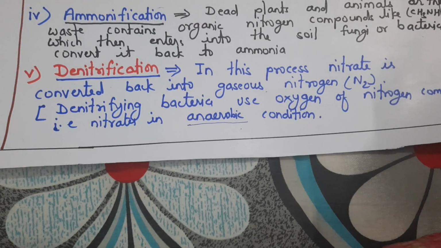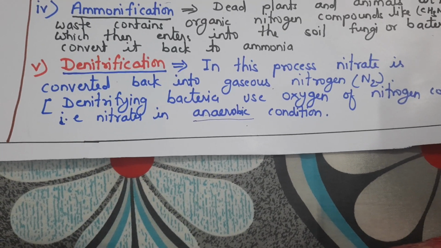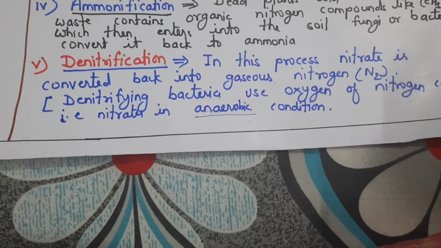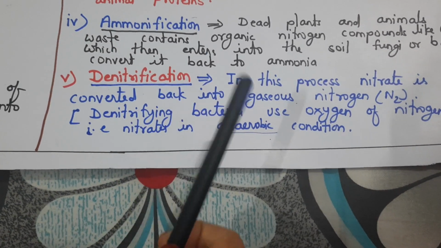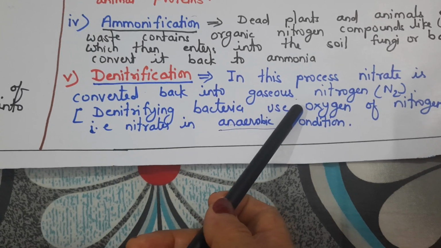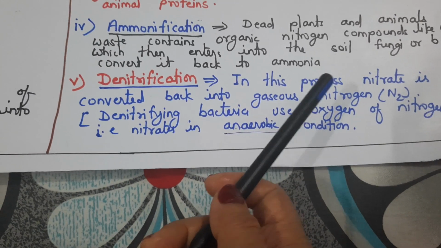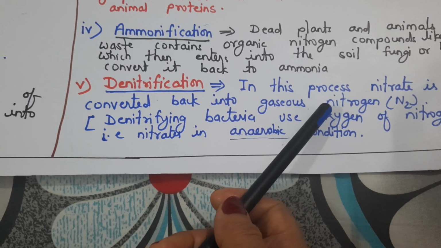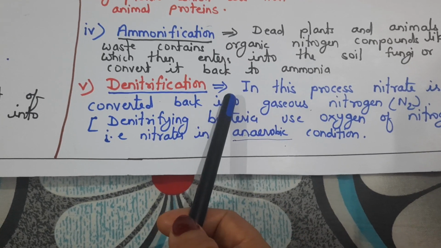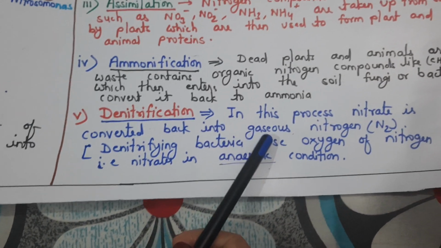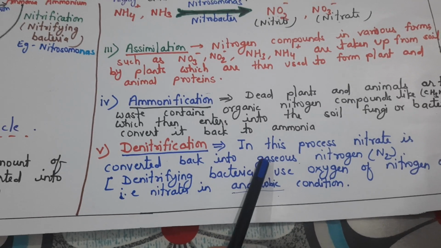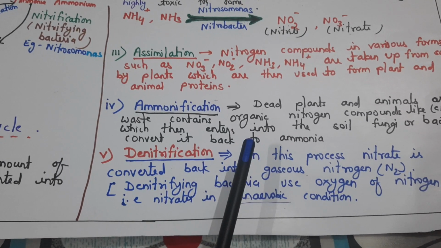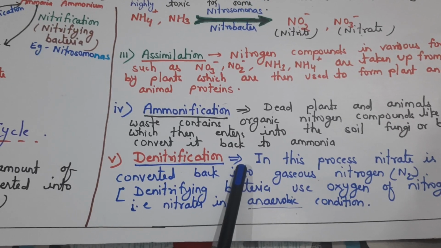So when oxygen is not available in the soil, how do these bacteria respire? They break the nitrogenous compounds and use the oxygen present in the nitrogenous compound, and in this process they also release atmospheric nitrogen gas. So nitrogen gas is again returned back to the environment. So this is the nitrogen cycle.